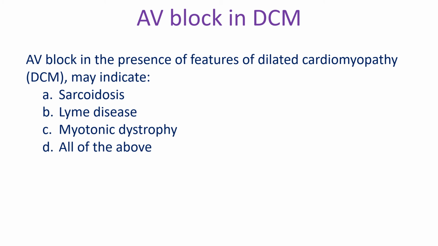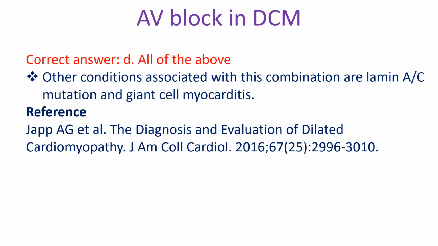AV block in the presence of features of dilated cardiomyopathy may indicate A. Sarcoidosis, B. Lyme disease, C. Myotonic dystrophy, D. All of the above. Correct answer D. All of the above. Other conditions associated with this combination are lamin A/C mutation and giant cell myocarditis.